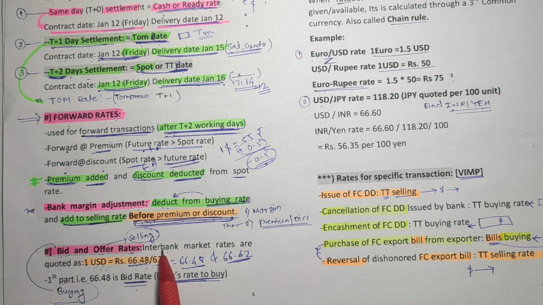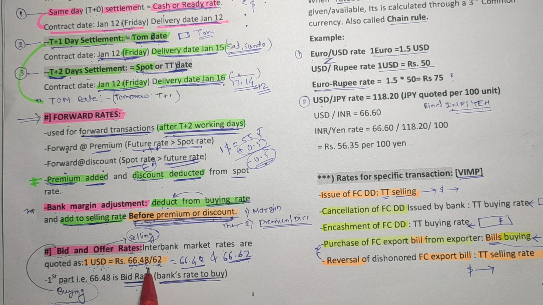For example, interbank market rates are quoted as 1 US dollar is equal to 66.48/62. Remember friends, given the rate for 1 US dollar, that means the foreign currency is fixed, and when the foreign currency is fixed, it is called the direct rate. So 1 US dollar is equal to 66.48 and 66.62. In this fashion you have to read.